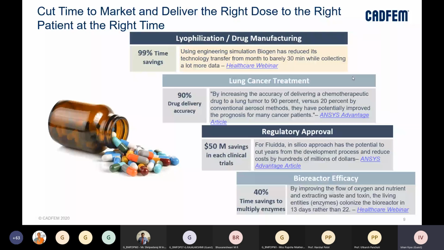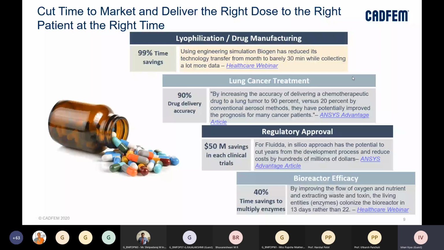And then 90% drug delivery accuracy. This, again, is a chemotherapeutic drug which they were delivering, and the earlier conventional aerosol method had a 20% accuracy, and the new method which they developed using virtual prototyping increased the accuracy to 90%, right?